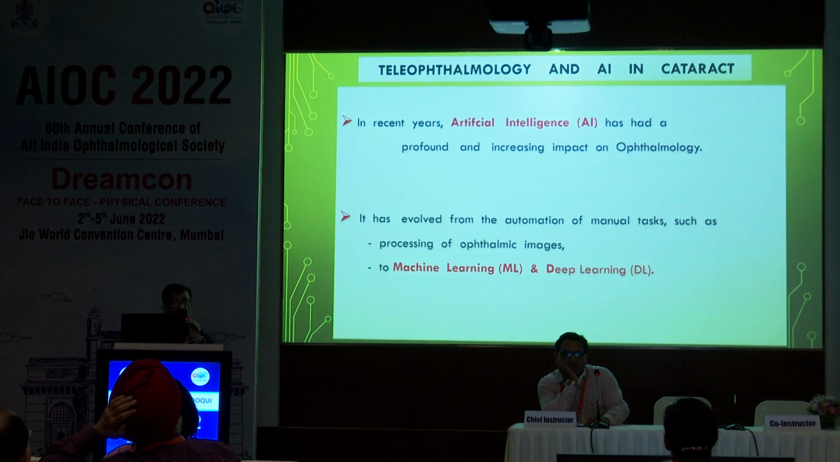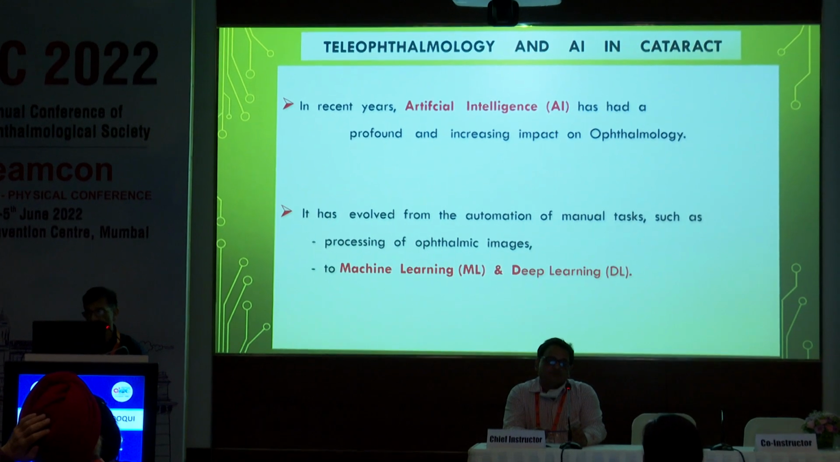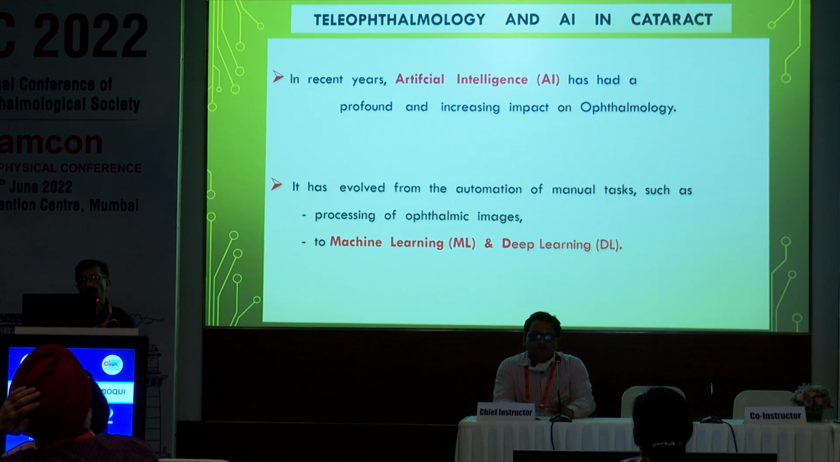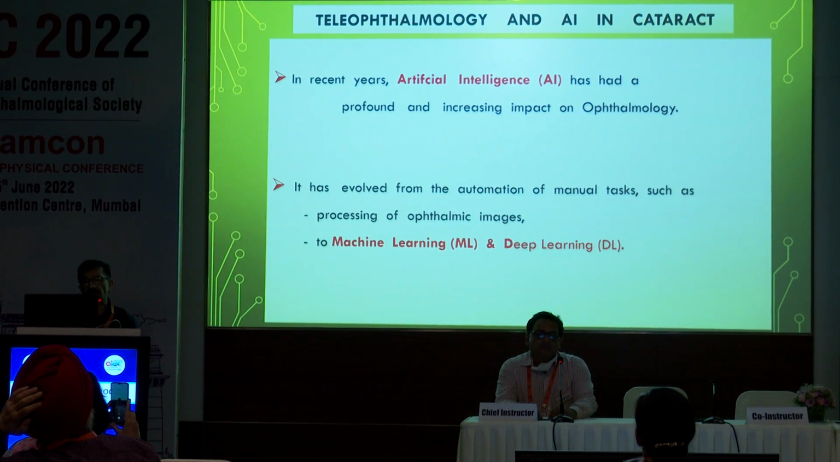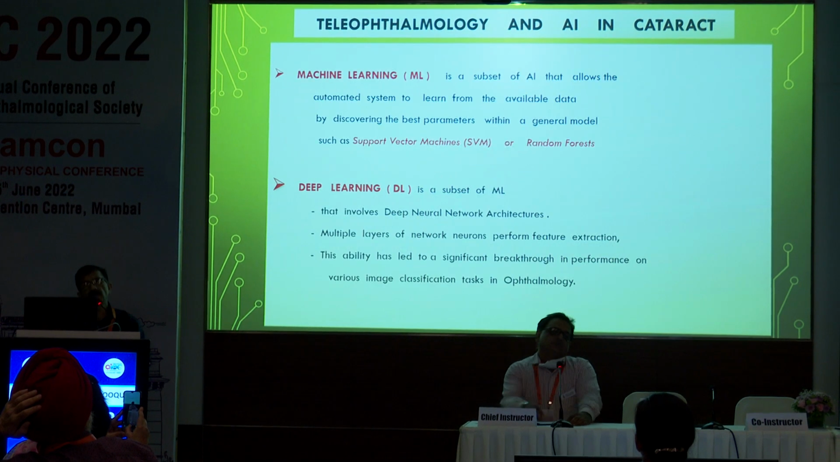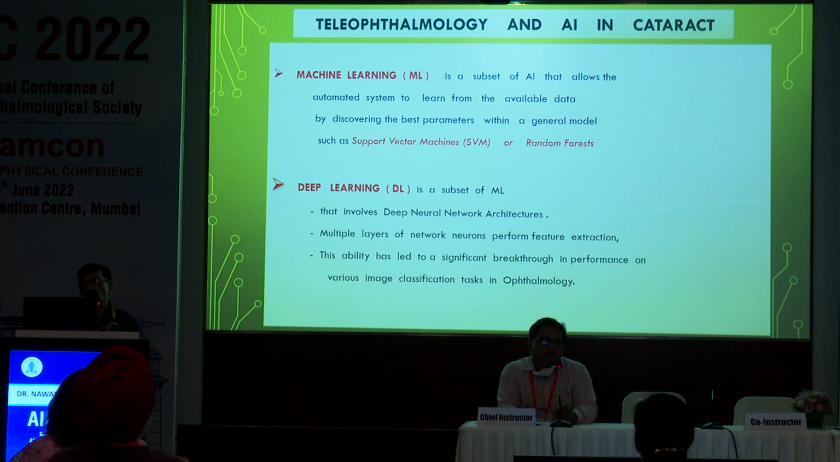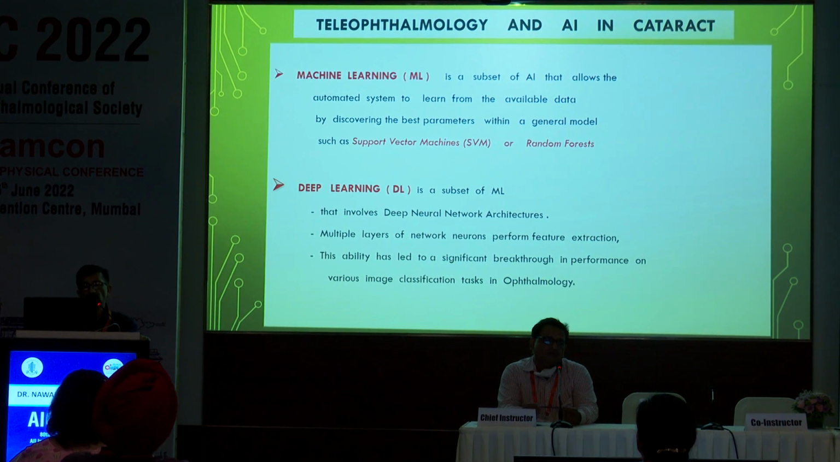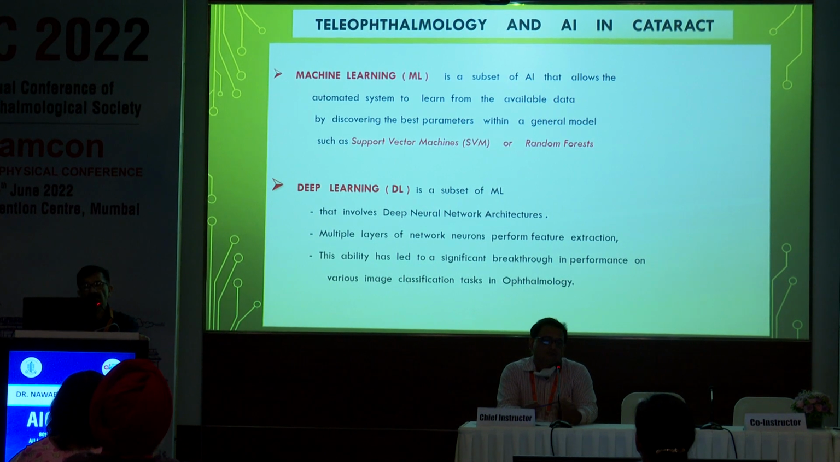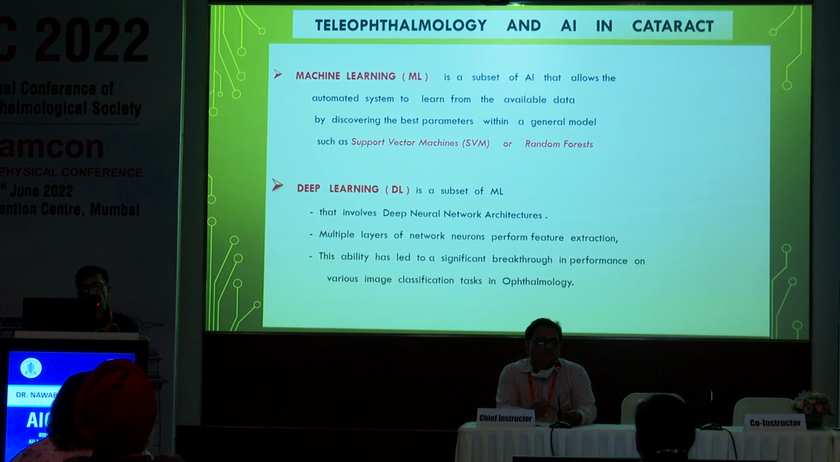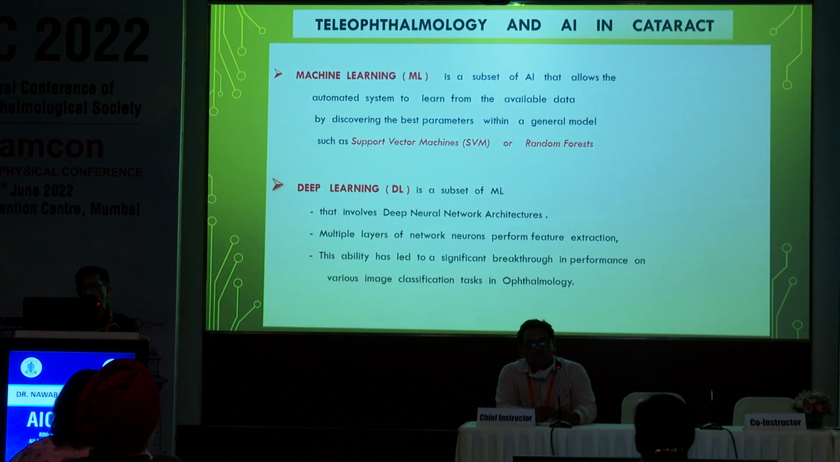Now, in recent years, artificial intelligence has had a profound and increasing impact in ophthalmology. It has evolved from automation of manual tasks such as processing of ophthalmic images to machine learning and deep learning. Machine learning is a subset of artificial intelligence that allows automated systems to learn from available data by discovering the best parameters within a general model such as support vector machines or random forest. Deep learning is a subset of machine learning that involves deep neural network architecture. The multiple layers of network neurons perform feature extraction. This ability has led to significant breakthroughs in performance on various image classification tasks in ophthalmology.